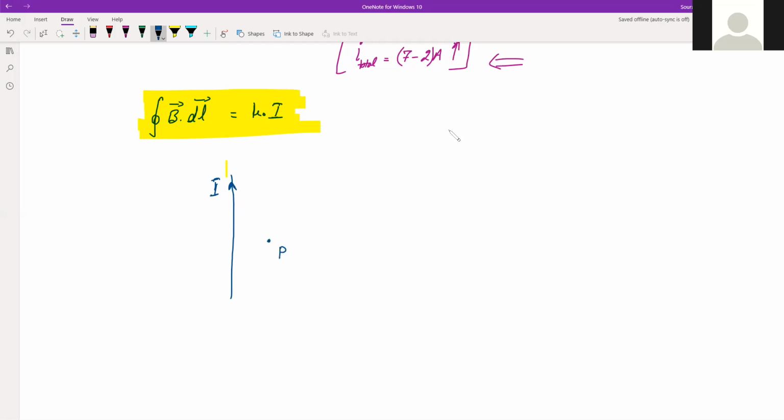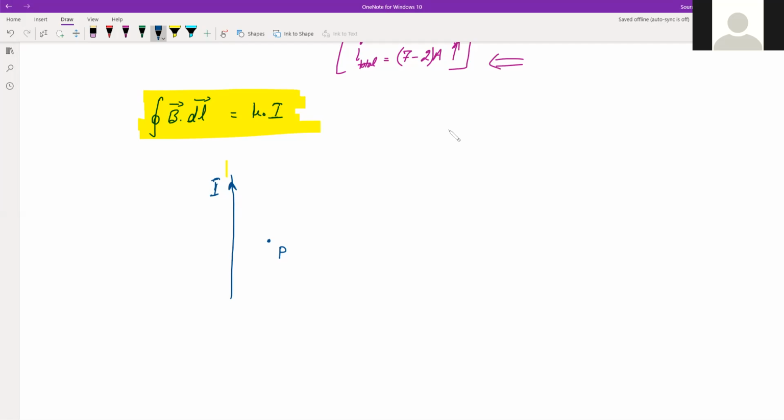So the magnetic field here, we know, will be given by the right hand thumb rule. So you have to place your thumb in the direction of current, and the curl of the four fingers will give you the direction of the magnetic field.